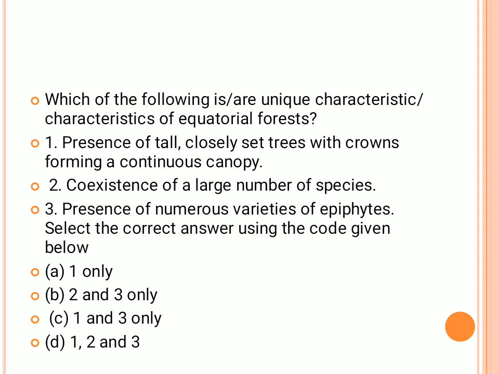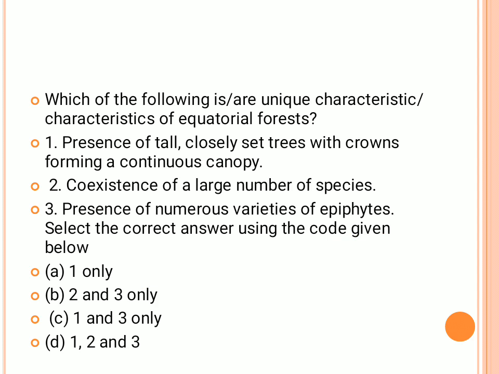And then, what is the characteristic of equatorial forest? There are tall, close-set trees with crowns forming a continuous canopy, coexistence of large numbers of species, and presence of numerous varieties of epiphytes. Do answer this, because you will always see one option being eliminated directly. Since in equatorial forest there is a lot of canopy and dense vegetation, there are not many species existing below the tree level. There will be lots of epiphytes, because sunlight doesn't reach the grasses. That is why epiphytes are the most important thing. So 3 is an option.